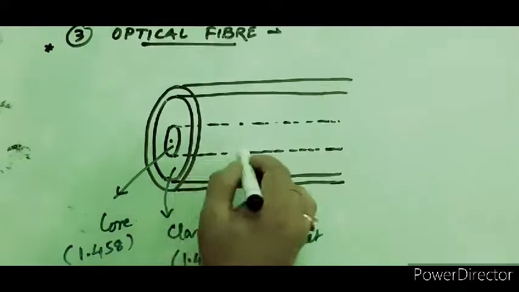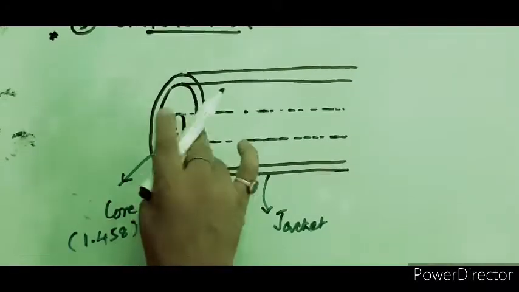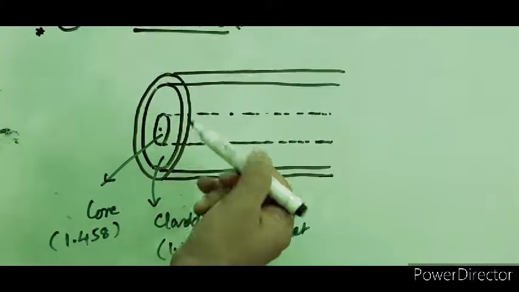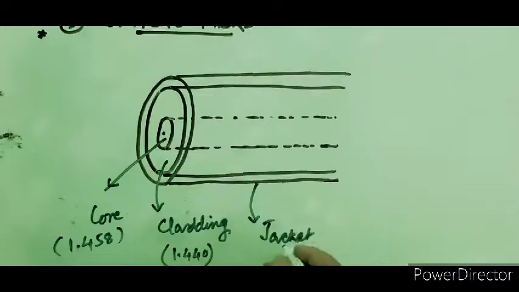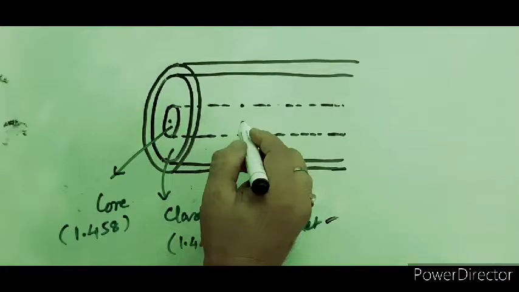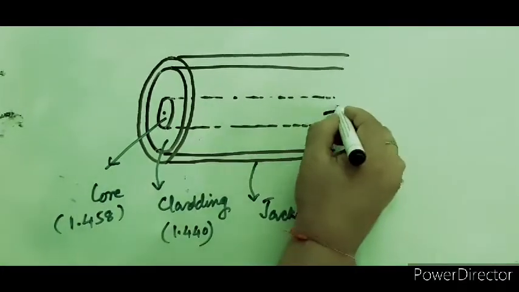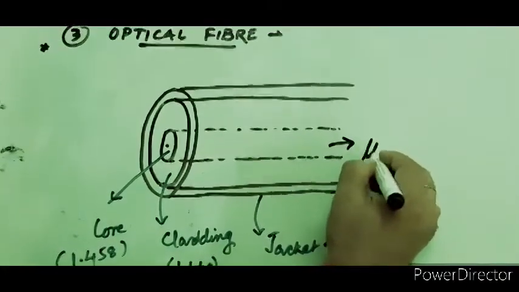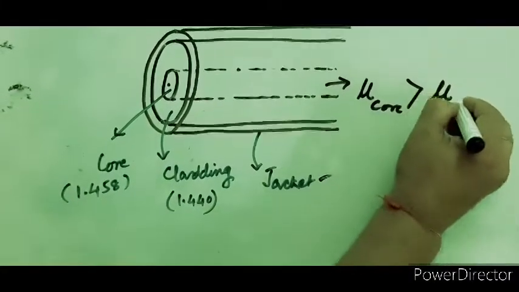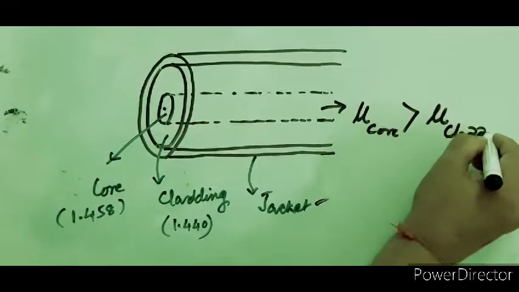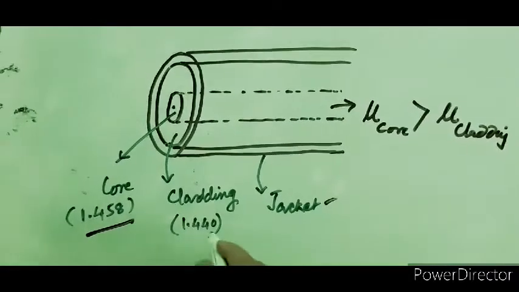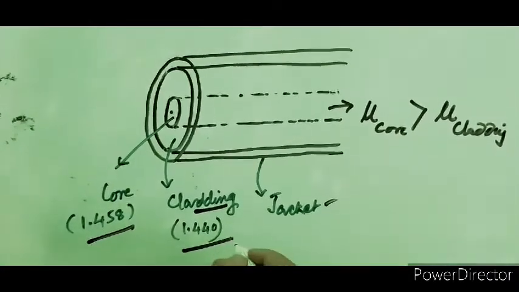The first part is your core. Inside this is the core. Then over the core, the next layer is your cladding. And over the cladding, there is a jacket. A plastic jacket is there. And one more very important point is that the core has more refractive index. The refractive index of the core is always more than the refractive index of the cladding. So how much is it? The core has refractive index 1.458 and the cladding has refractive index 1.440.